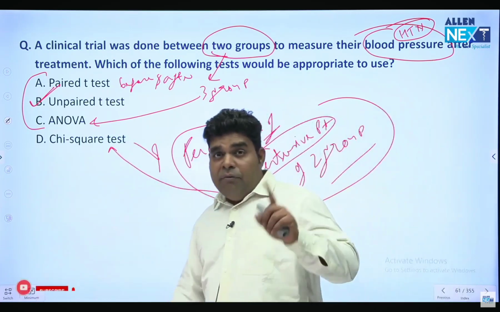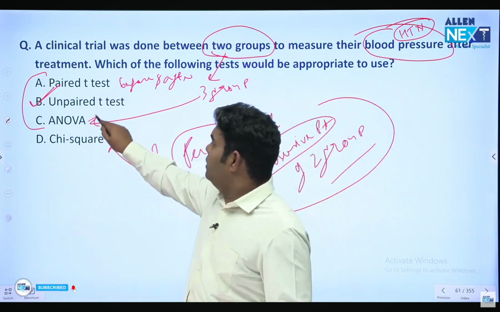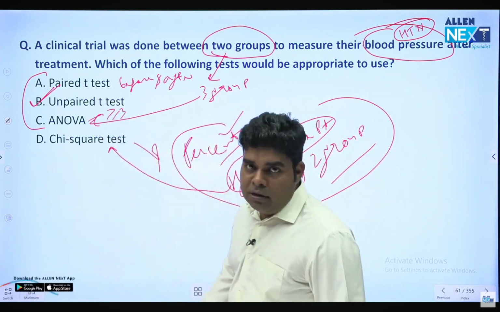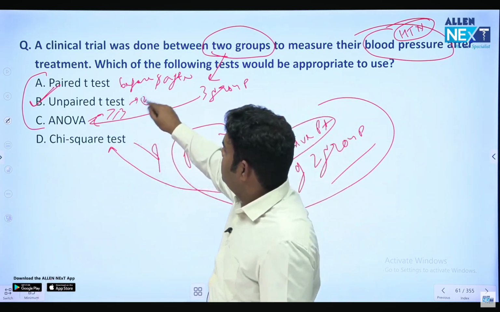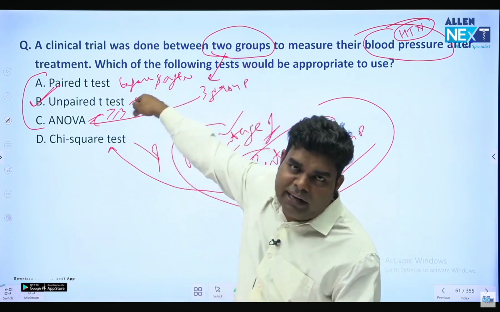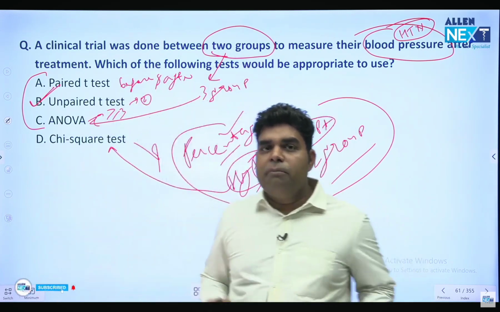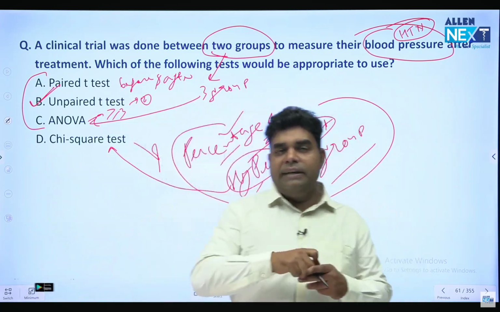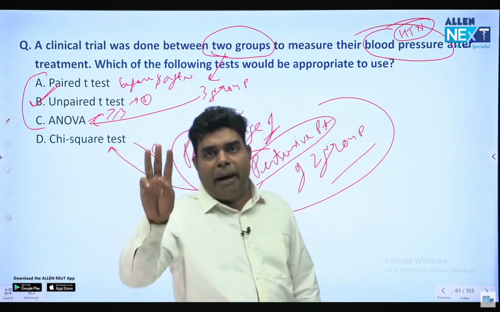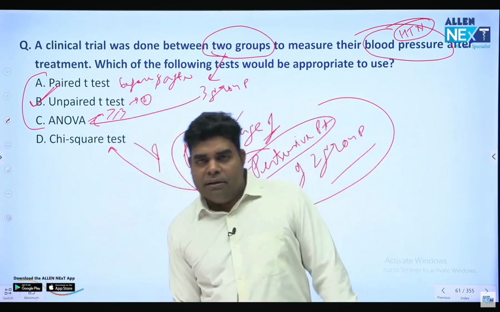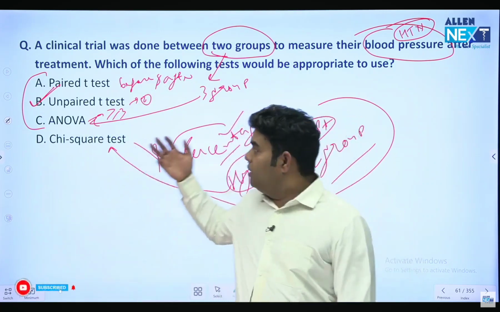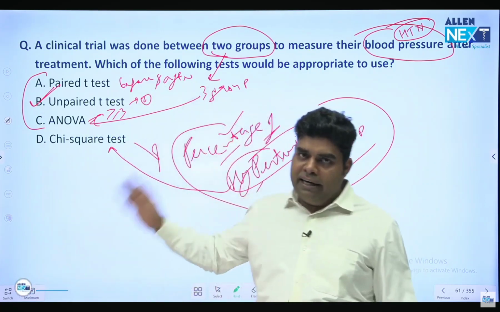Now, if it is 3 or more than 3 groups, it is ANOVA. If it is 2 groups, it is unpaired. So here they have given 2 groups, quantitative data, unpaired. And if in the question any of these words, pre, post, before, after, match, is written, then the answer will be paired t-test. Because those words are not written, the answer can never be paired t-test.